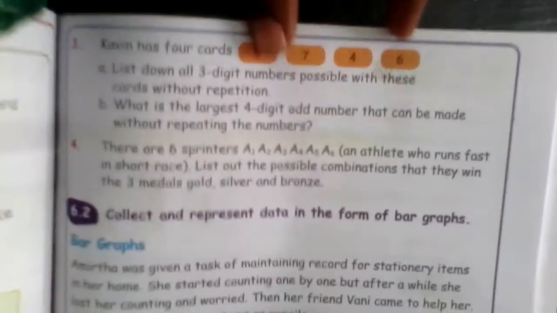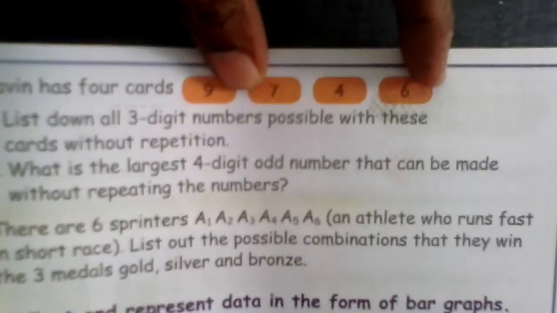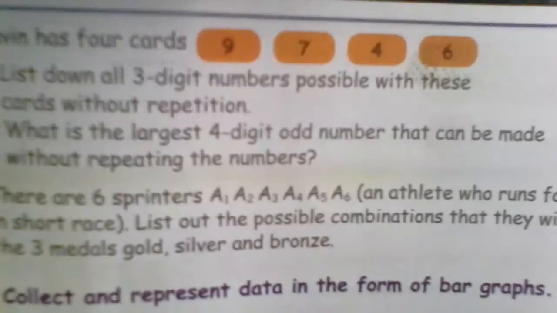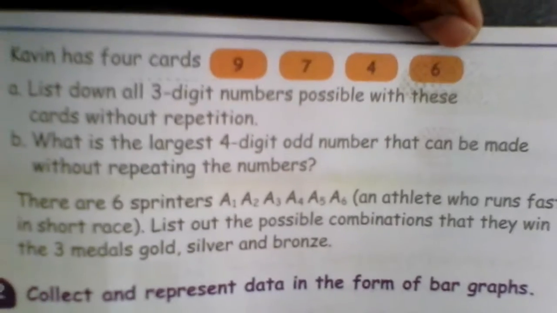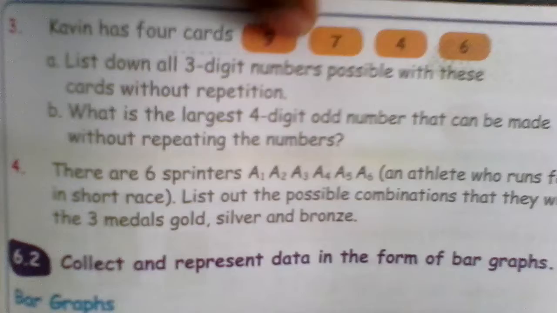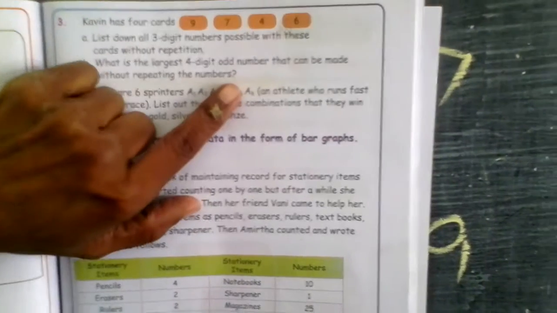Then you have to go for these 3-digit numbers. 746, you take it and write. Then for 946 you can write. Then for 697 you can write. So like this, all the possible ways you have to write. Similarly, this 4-digit number also you have to write. Fine. This you try at home and send it.